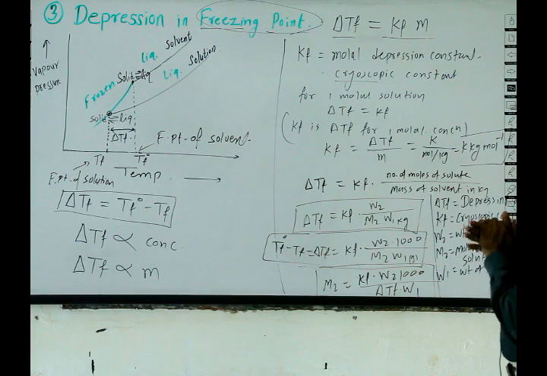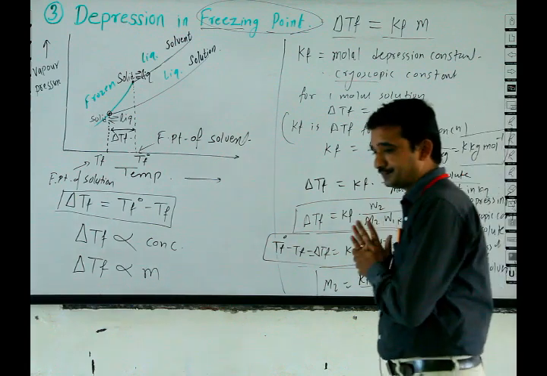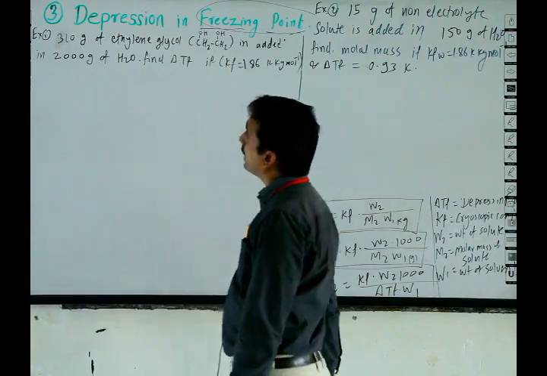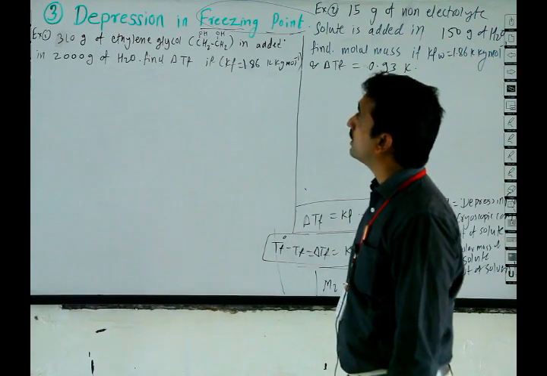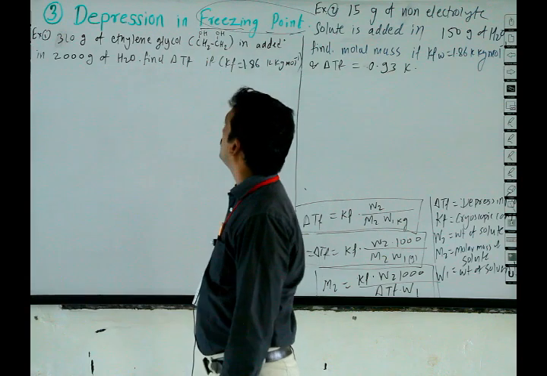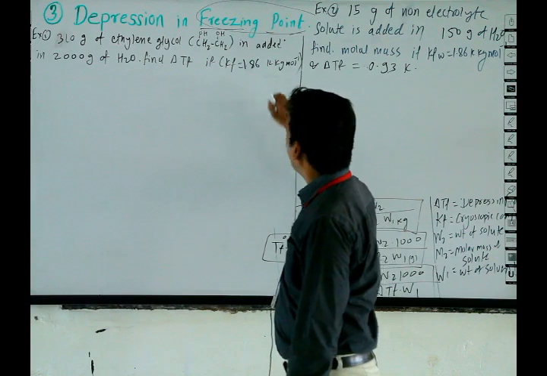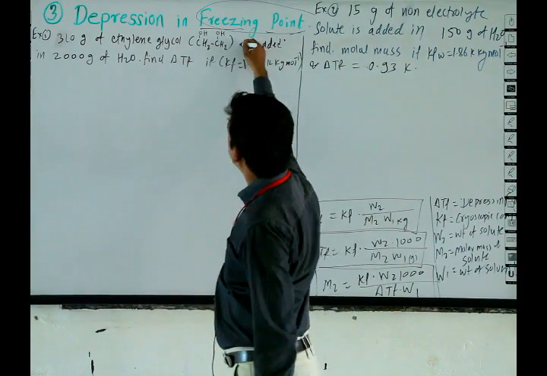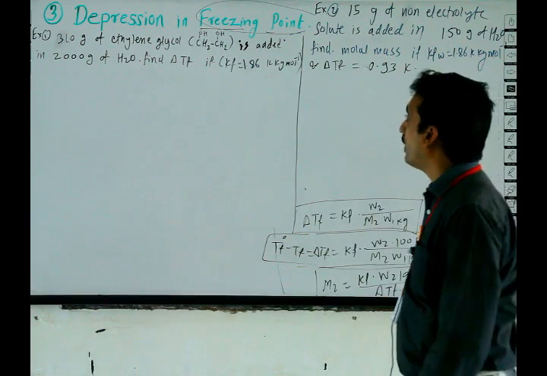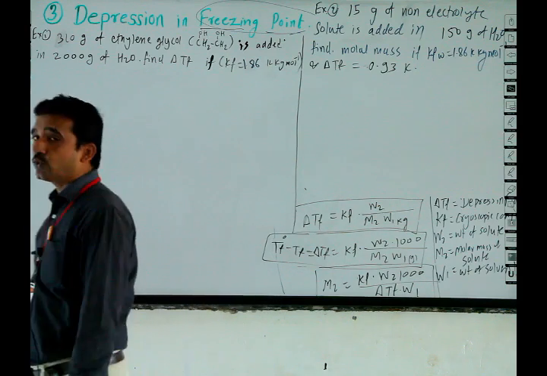Now we will see some numericals based on this concept. First numerical: 310 gram of ethylene glycol, CH2OH twice, is added in 2000 gram of water. Find delta Tf, if Kf is given.